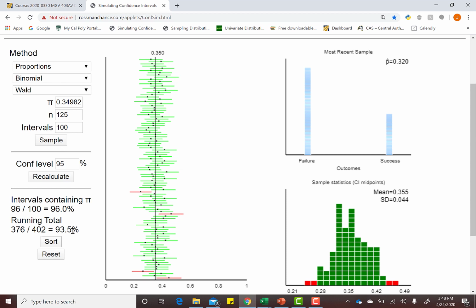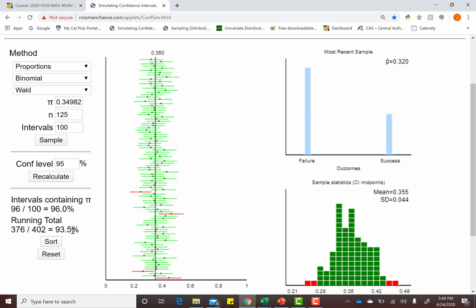Why is that? If we were making 95% confidence intervals, shouldn't 95% of those intervals capture our black line, our population proportion? Well, here's the thing. Let's think about flipping a coin. If you flip a coin 100 times, half the time you're going to get heads, half the time you're going to get tails. But are you guaranteed 50 heads and 50 tails if you flip a coin 100 times?